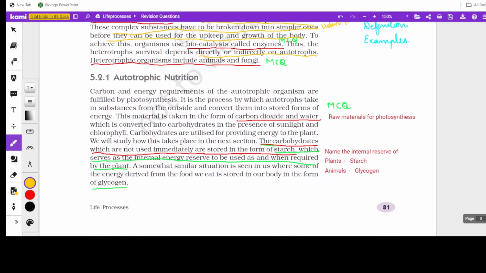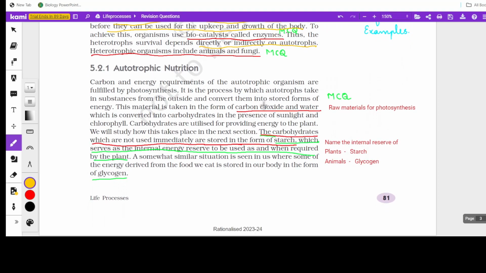Now coming to autotrophic nutrition. This part can be asked as an MCQ. Mention the raw materials for photosynthesis. It is carbon dioxide and water. And this part also will get MCQs: the internal energy reserve. Of plants, it is starch, and of animals, it is glycogen.